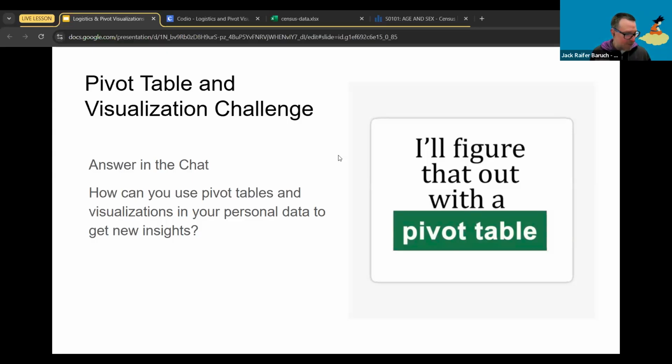Yes, play with it, play with data. That's the biggest thing you can do. Play with data. Play with all the tools that Excel allows you, because it's a lot of them.